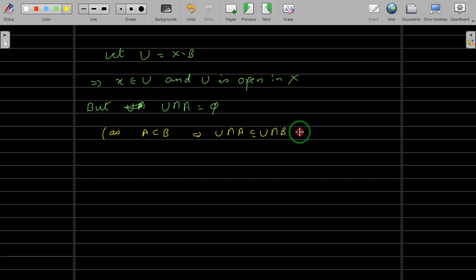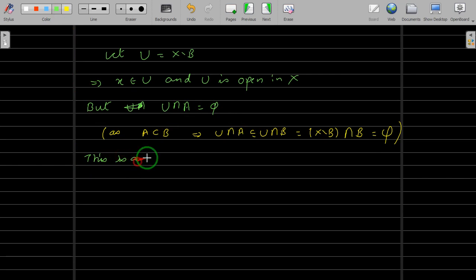And U intersection B, what is it? You have taken X difference B as U. So U intersection B will be X difference B intersection with B. Here you are taking a set and its complement, and then you are taking the intersection. So of course the intersection will be empty. So U intersection A is contained inside the empty set, and of course that implies U intersection A is an empty set.